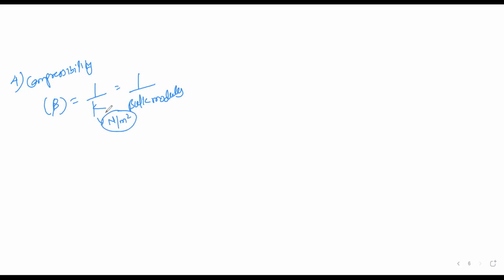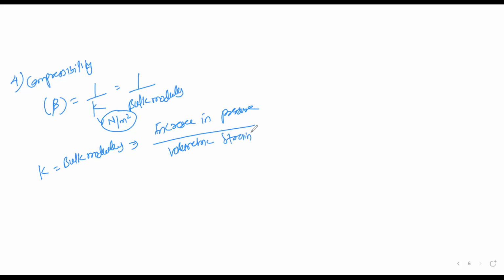So now we'll define the bulk modulus. What is actually the bulk modulus? The important symbol is K, which is called the bulk modulus. The bulk modulus is defined as the increase in pressure divided by the volumetric strain. The increase in pressure is dP, the volumetric strain is dV by V, and there is a minus sign.